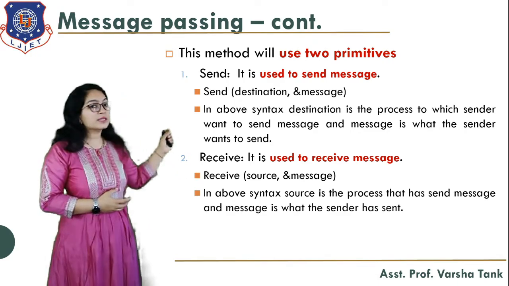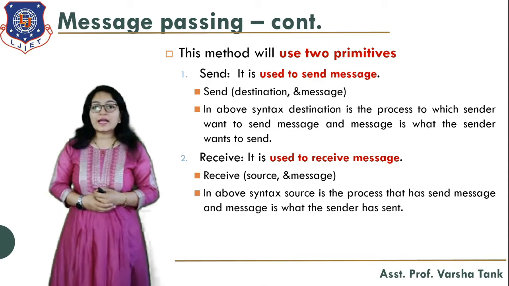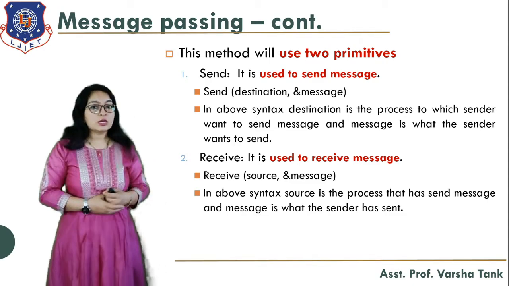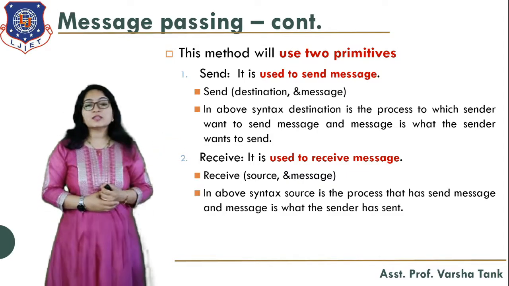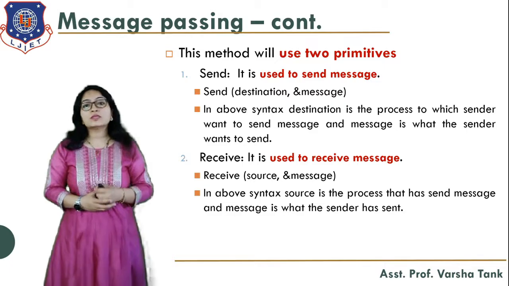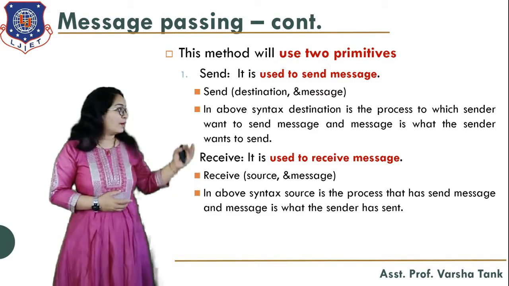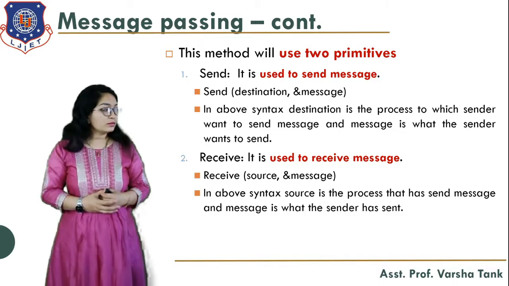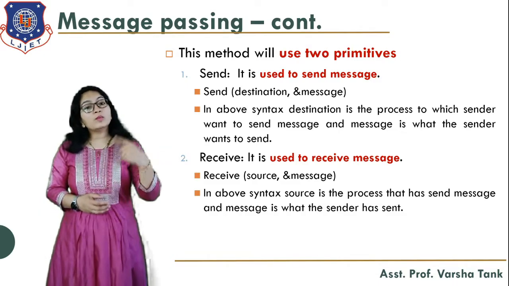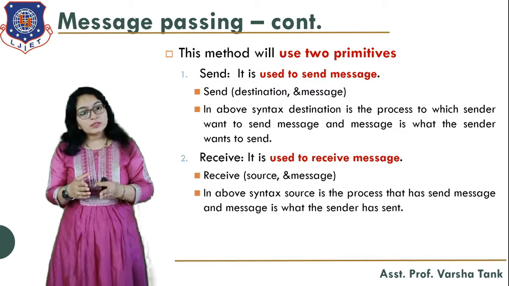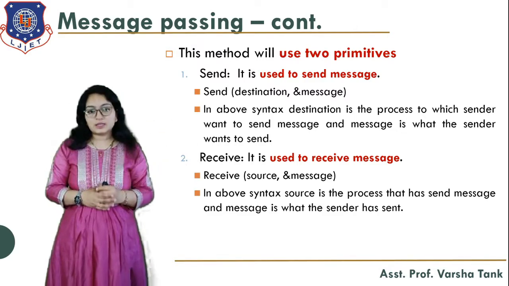The syntax of send is: send(destination, &message). What is the meaning of this? In this syntax, destination is the process to which the sender wants to send the message, and message is what the sender wants to send. Destination means where you want to send the message, and message means whatever you want to send to that destination.